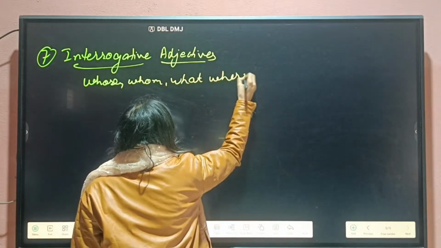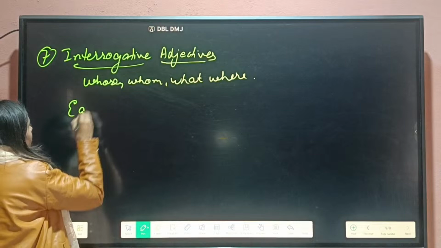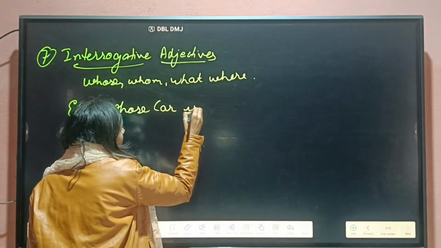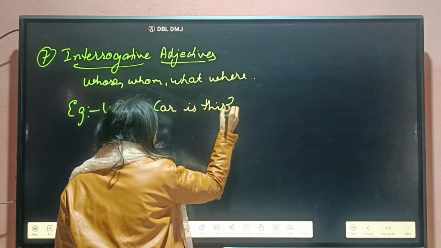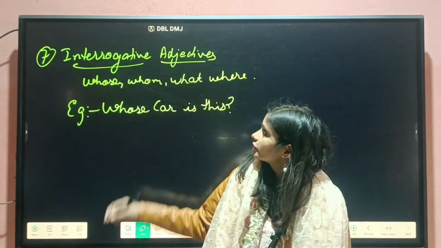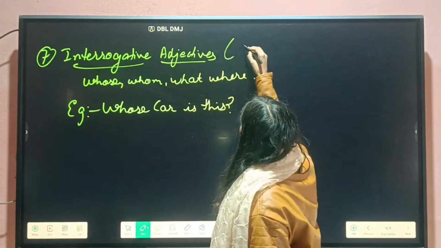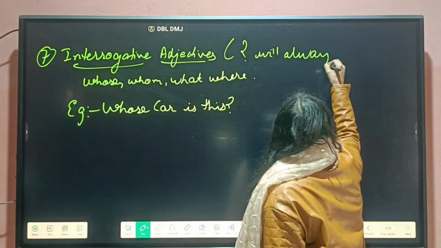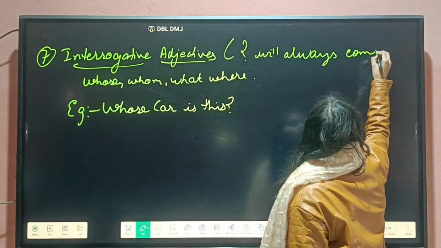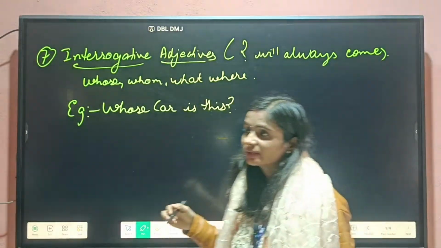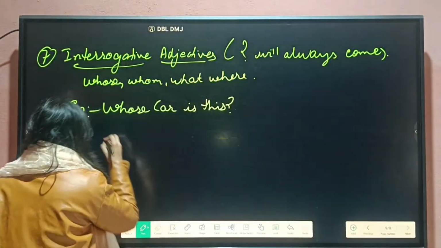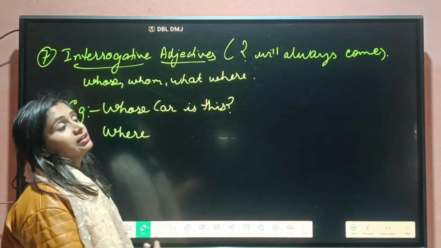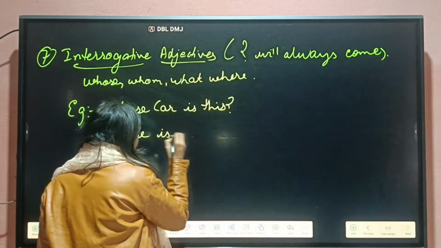Okay. Best example we may write, whose car is this? Question mark. The special feature of interrogative adjective is question mark will always come. Okay. I'm asking, where is your house? I'm asking about the house. House is our noun. So how I will modify the noun? That where is your house?